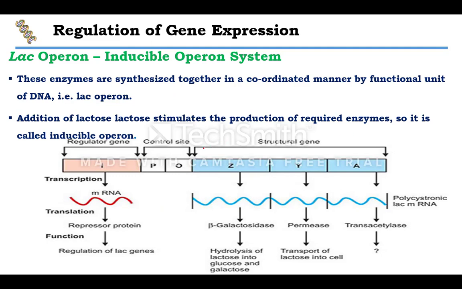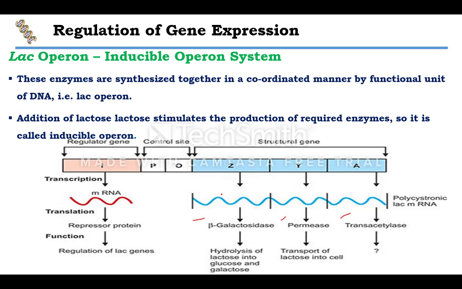That means it is inducing and allowing the expression of structural genes for the formation of the enzymes for its breakdown. You can see these are the structural genes. The I gene produces the repressor protein, and the structural genes produce the three different enzymes, beta-galactosidase, permease, transacetylase,